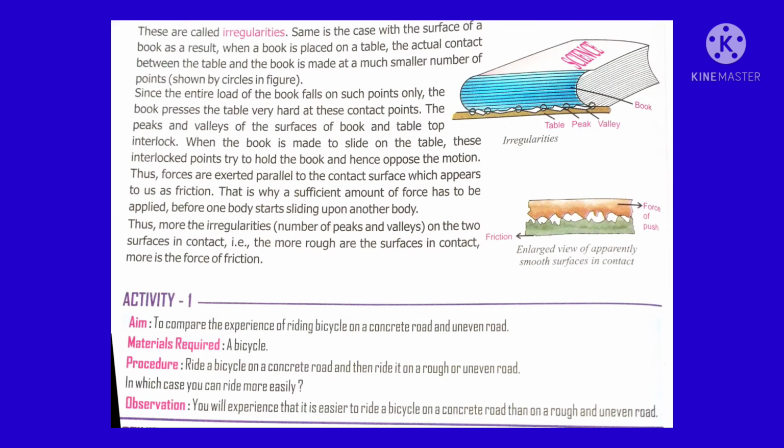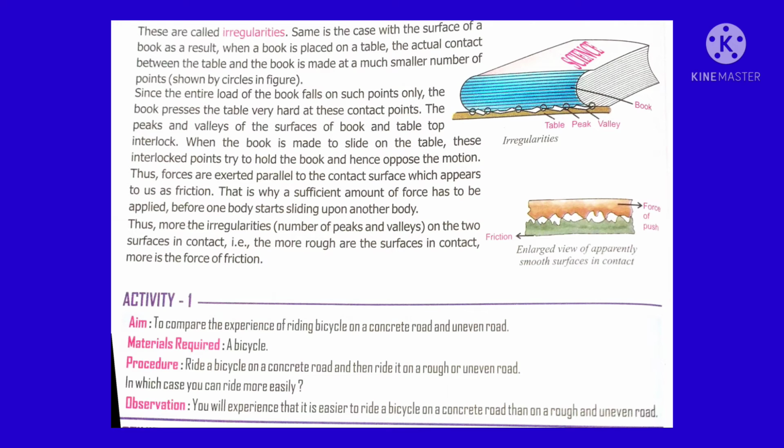Here is activity 1, to compare the experience of riding a bicycle on a concrete road and an uneven road. Concrete road here means a main road, and uneven road you can say is an unmetalled road, that means a village road. Concrete roads are cemented, uneven roads are not cemented. Imagine you are going to ride a bicycle.